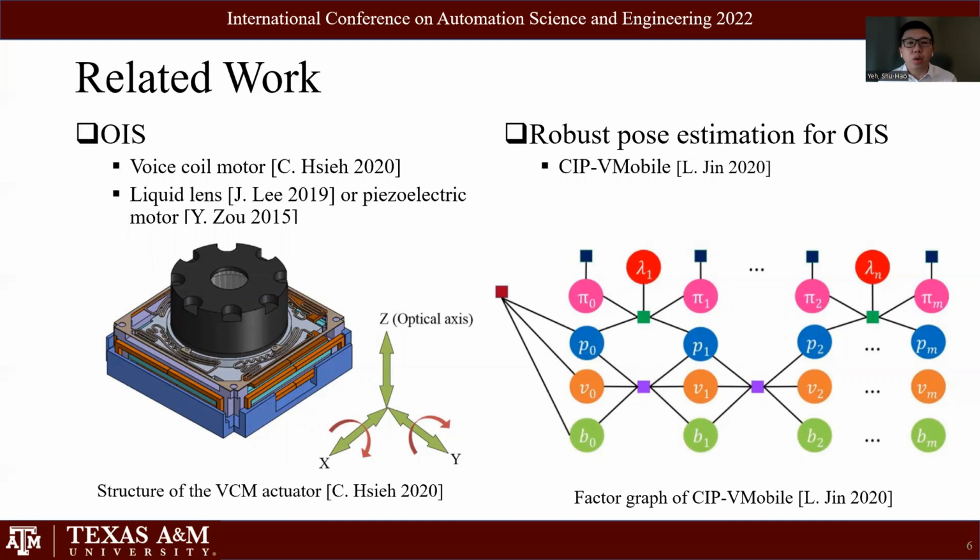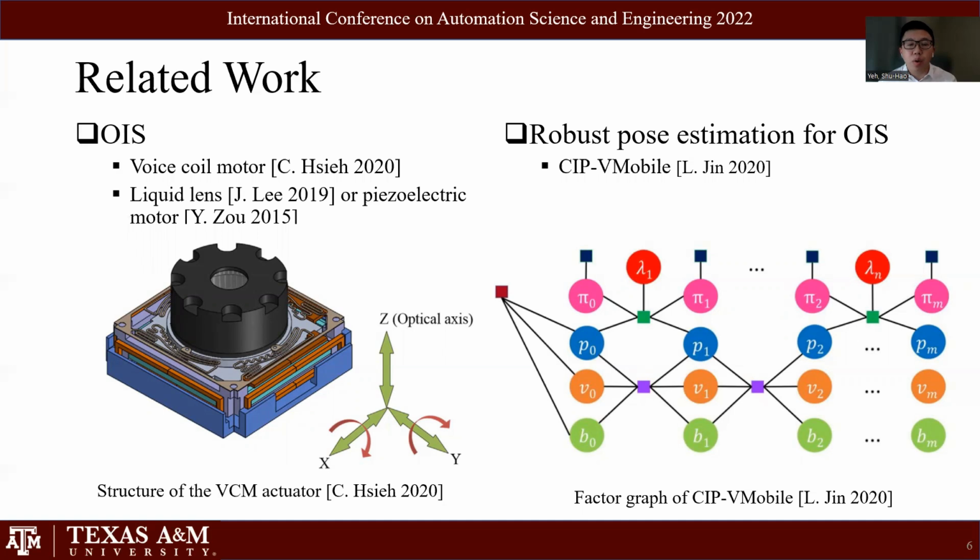Common actuators include voice coil motor, liquid lens, and piezoelectric motor. Among them, the voice coil motor has become the mainstream actuator for smartphone cameras due to its compact size, simple structure, and high efficiency and accuracy. OIS compensates for the camera movement by altering the optical path after detecting the vibration.